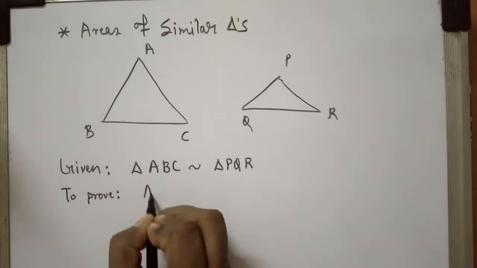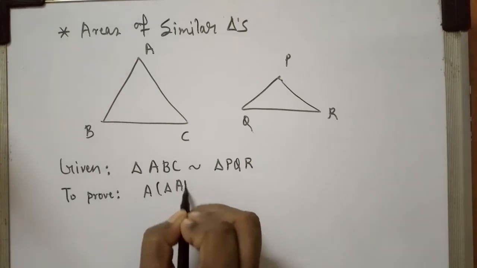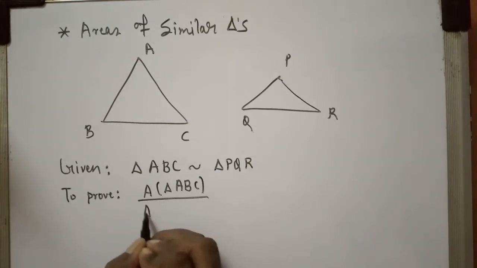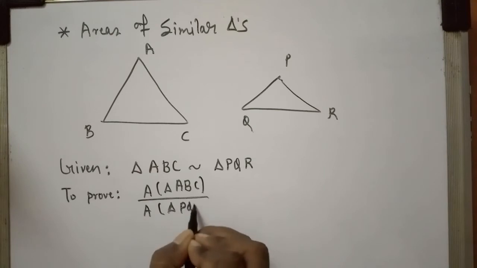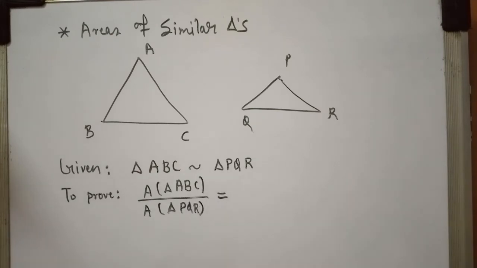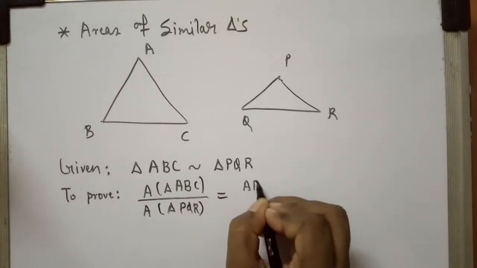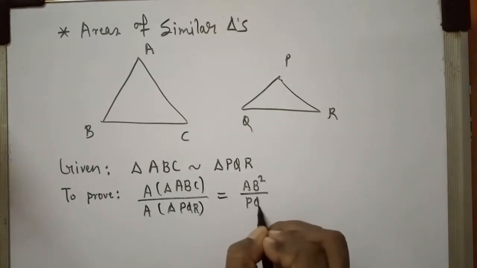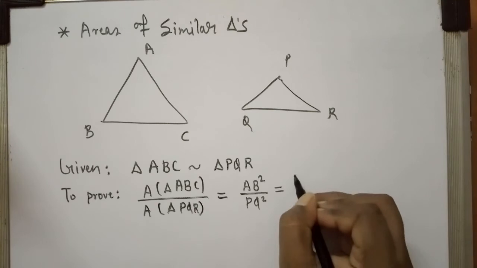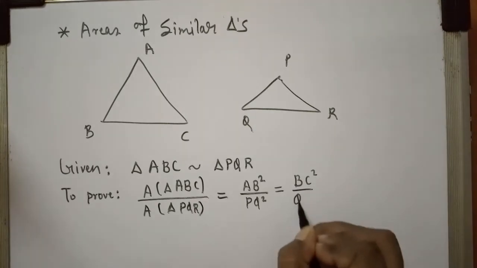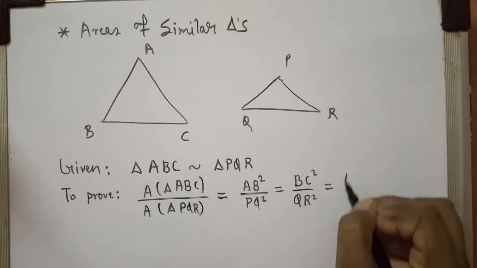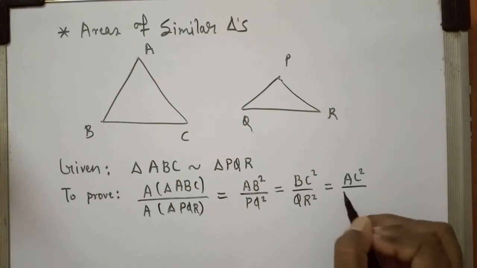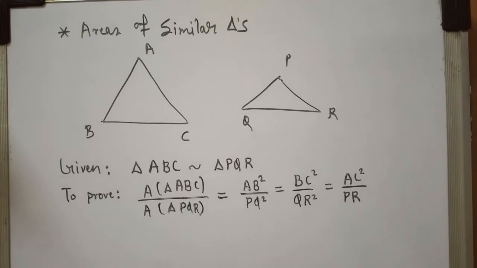That means area of triangle ABC upon area of triangle PQR is equal to the squares of the ratio of their corresponding sides, which means AB square upon PQ square equals BC square upon QR square equals AC square upon PR square. So let's start with the proof part.